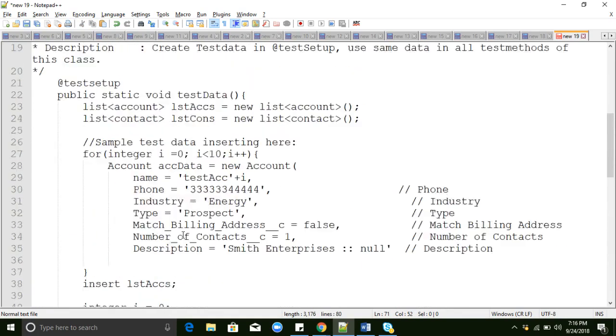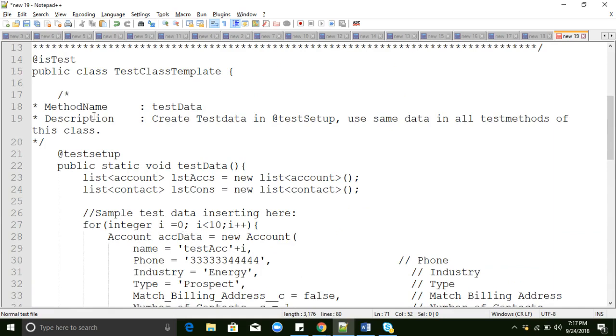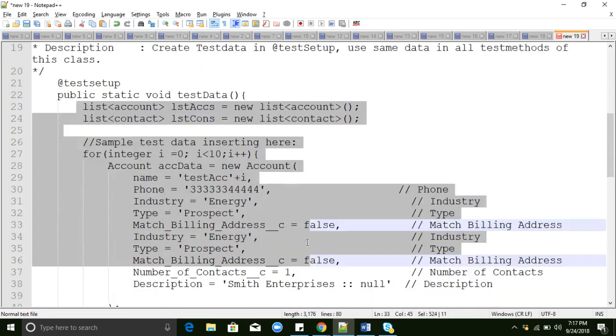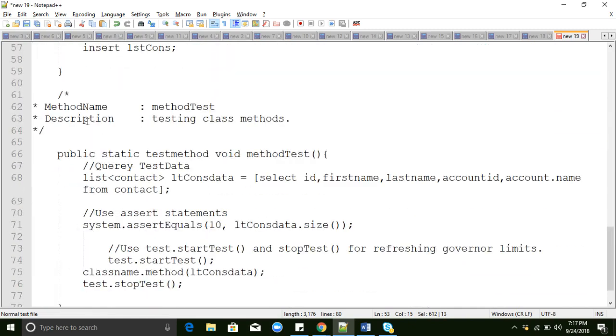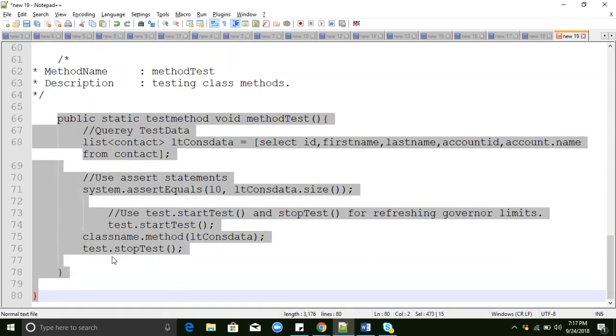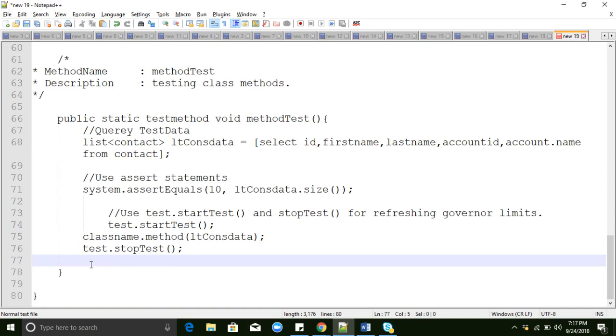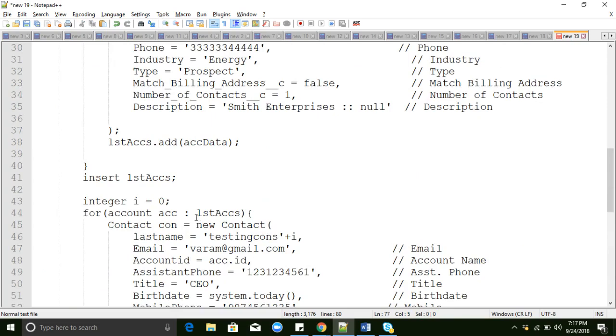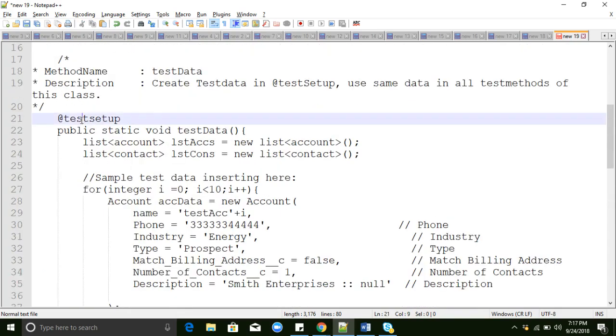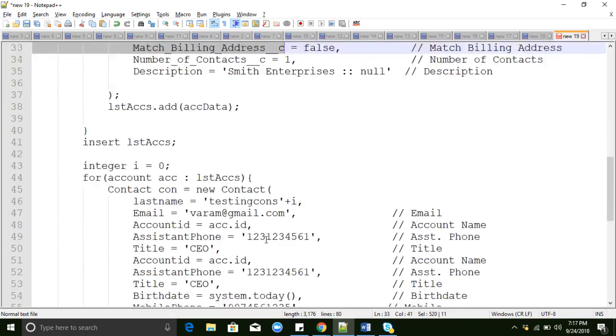So this is normal. To write a test class, just remember, first we need to write the isTest annotation, and the testSetup annotation for creating test data. This test data we can use in all the remaining methods. If you are creating multiple methods in the test class, then you can use the same data in the multiple test methods. That's the reason we are creating the testSetup annotation. Interviewers will ask you what is the use of testSetup annotation. This is used for creating test data in the test class. This is a simple definition.